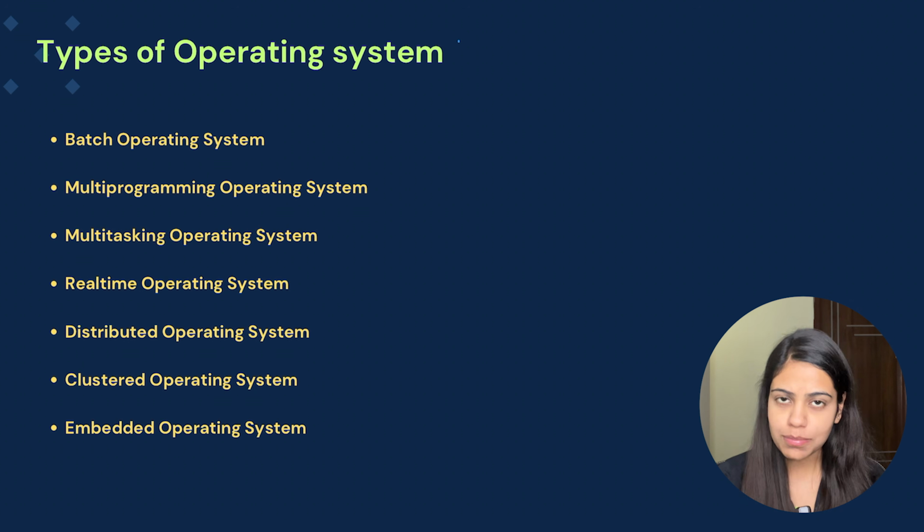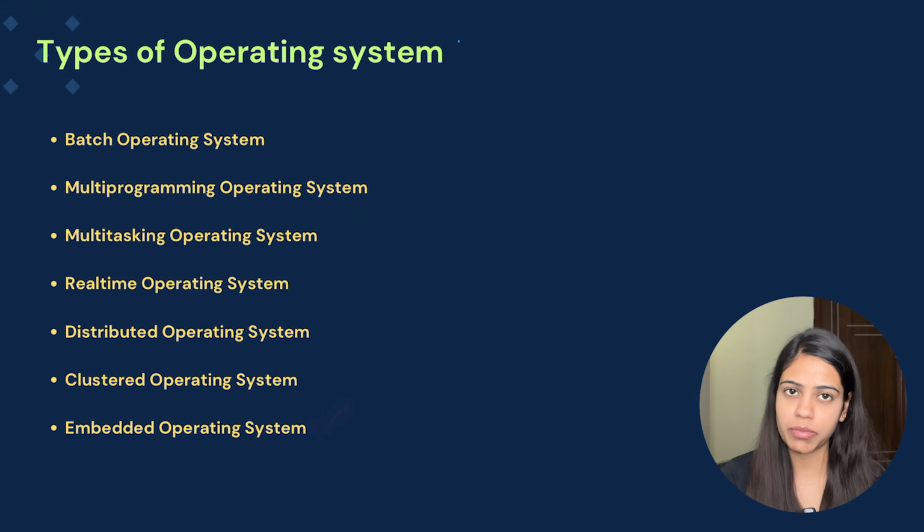So these are all the types of operating system. First one is batch operating system. Second is multi-programming operating system. Third is multitasking operating system. Fourth one is real-time operating system. Fifth one is distributed operating system. Sixth is clustered operating system. And seventh is embedded operating system.